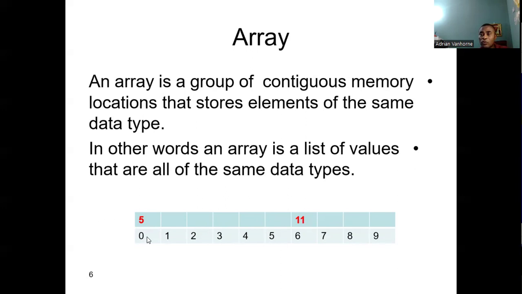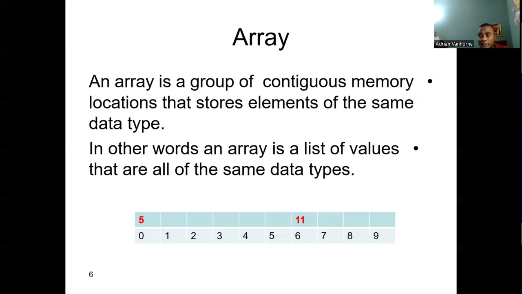So let's count. 1, 2, 3, 4, 5, 6, 7. So 11 is the 7th element in the array, even though it's at index 6, because the first index is at 0. All right, so that's something to bear in mind.